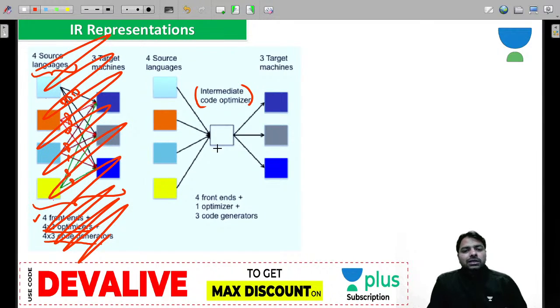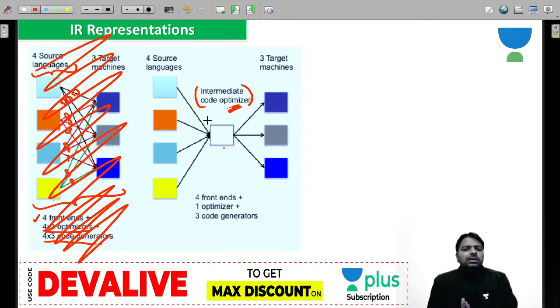Just after the intermediate code generator you can optimize it, and then this code optimizer gives the input to the different code generators. So you can have 4 front ends. The front end now also includes the intermediate code generator. Now this is a code optimizer. So you can enhance the portability of the compilers because of these intermediate code optimizers.